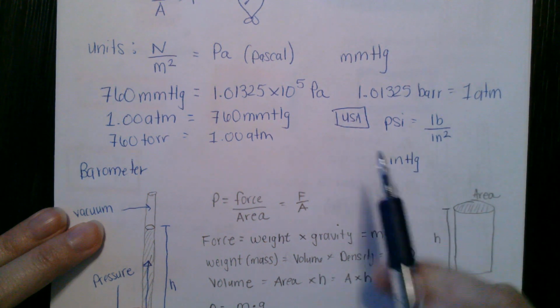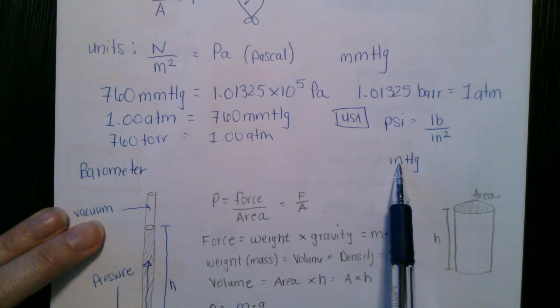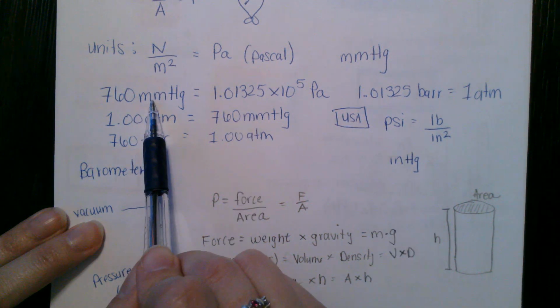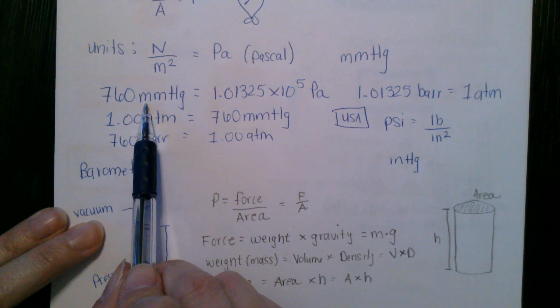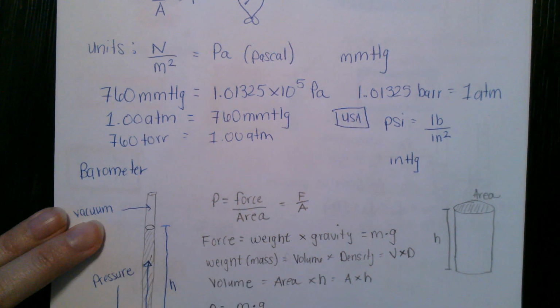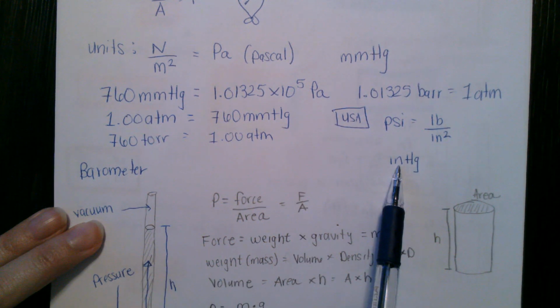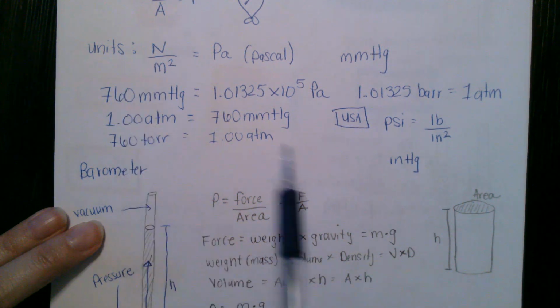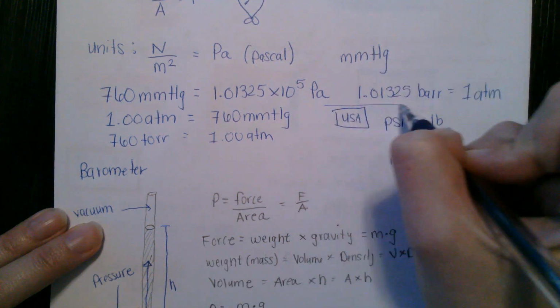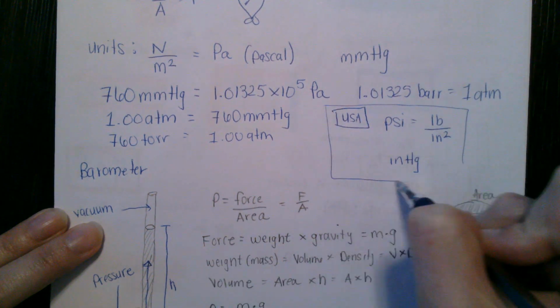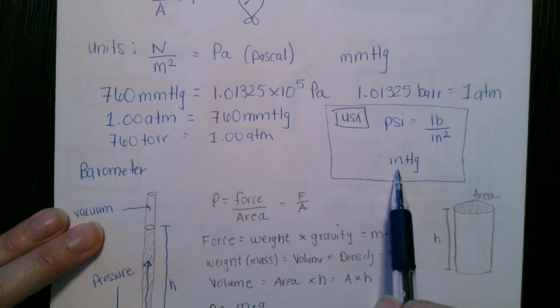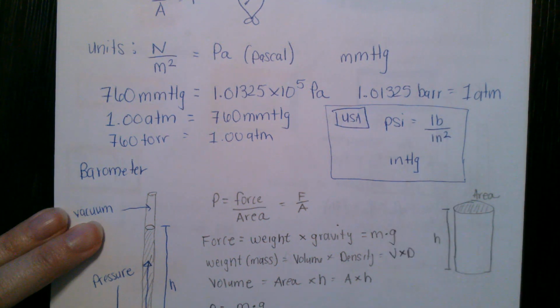That one's not so bad. You just have to convert inches to millimeters and you'll get inches of mercury in terms of millimeters of mercury. So a standard distance conversion of inches to millimeters will get you that conversion there. So these ones, again, really only seen in the USA because they have those imperial units of inches and pounds and more inches.